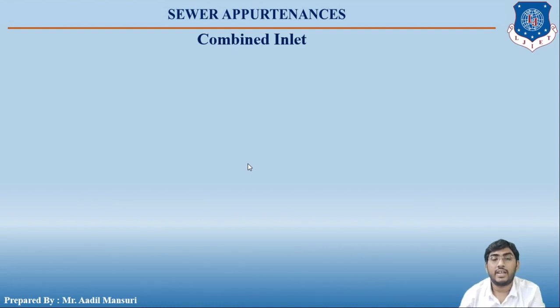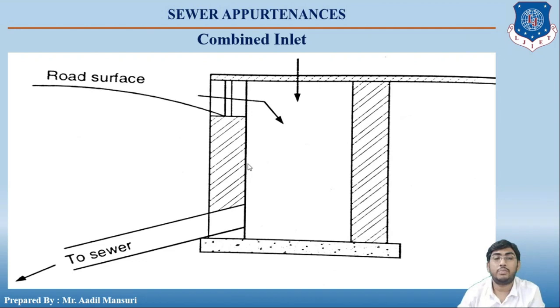next is the combined inlet. In this the storm water enters from the top as well as the sides of the catch pit. So you can see the picture, right? The storm water will enter the catch pit from the top as well as from the side. Clear students?